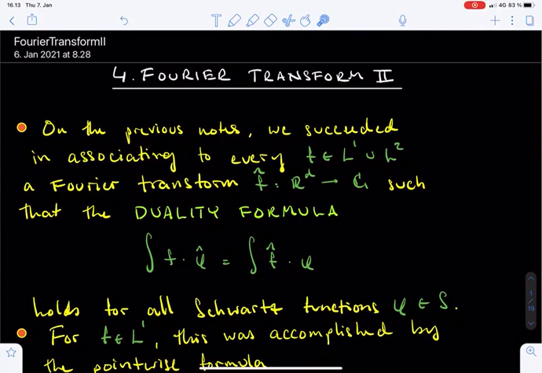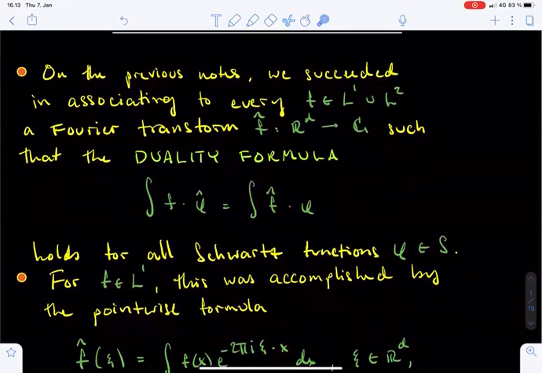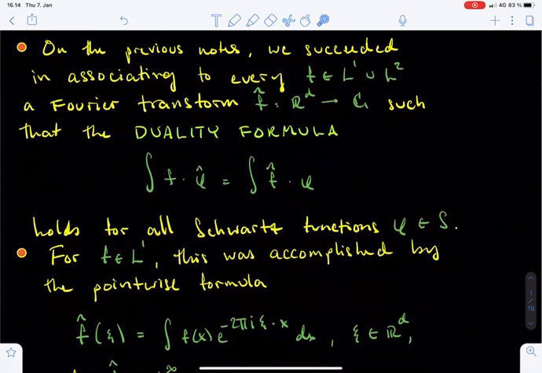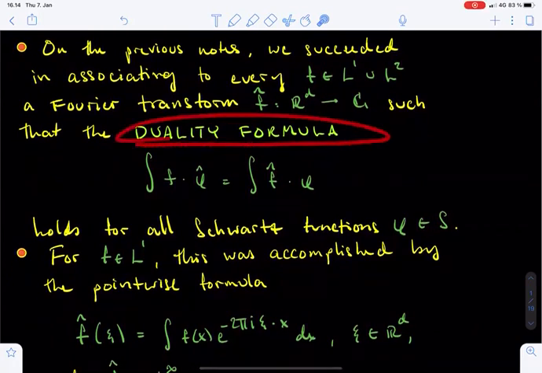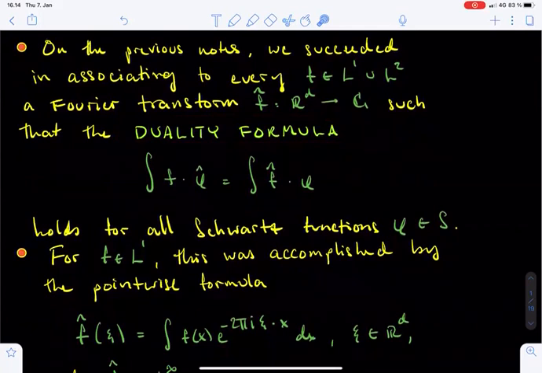In the previous set of lecture notes, we developed the theory of the Fourier transform for L1 and L2 functions. For functions in either one of these spaces, we were able to define the Fourier transform as a complex-valued function f hat on R^d, which satisfies the so-called duality formula for all Schwartz functions phi. Namely, the integral of f times hat phi equals the integral of hat f times phi.